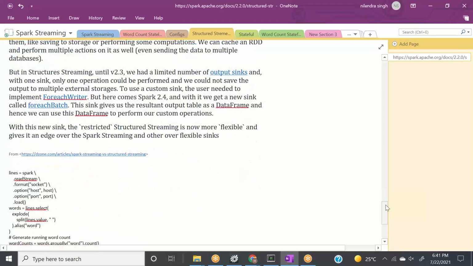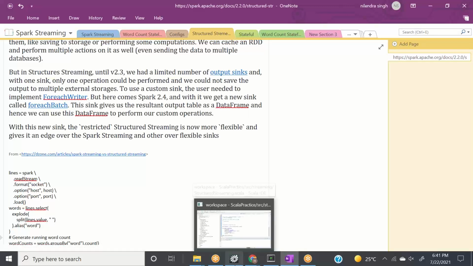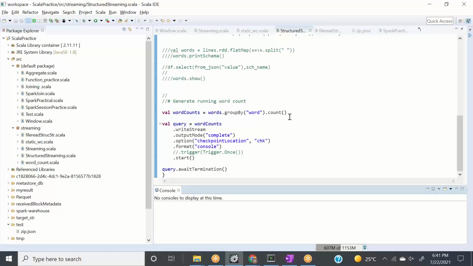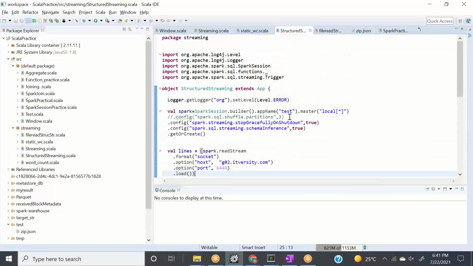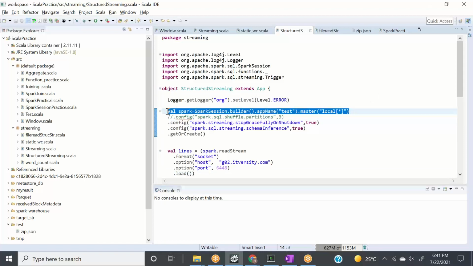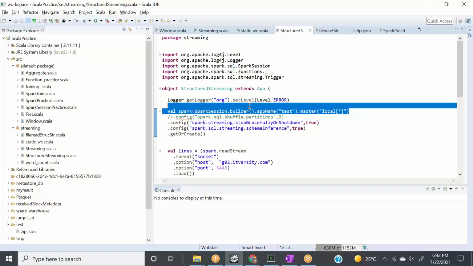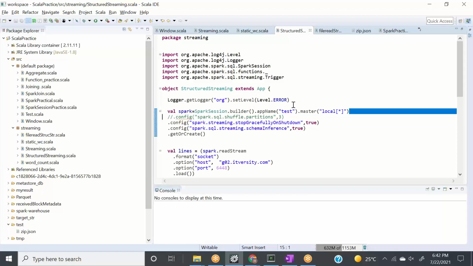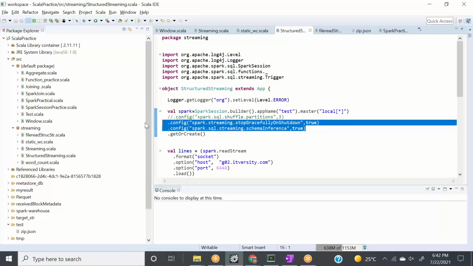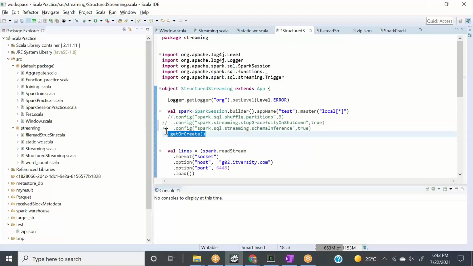Okay, so now let's jump to one of the practical applications, right? For structured streaming, first of all, what we need is the Spark context. No, Spark session. Spark context is needed for Spark streaming. For structured streaming, we need Spark session. So what we did, we created the Spark session with SparkSession.builder.appName.master, and we know all these things. Ignore these two properties for 2 minutes. Let me comment that for the time being. And we say getOrCreate, right?